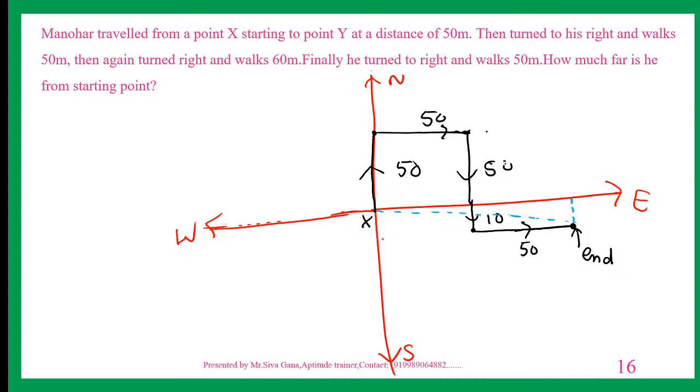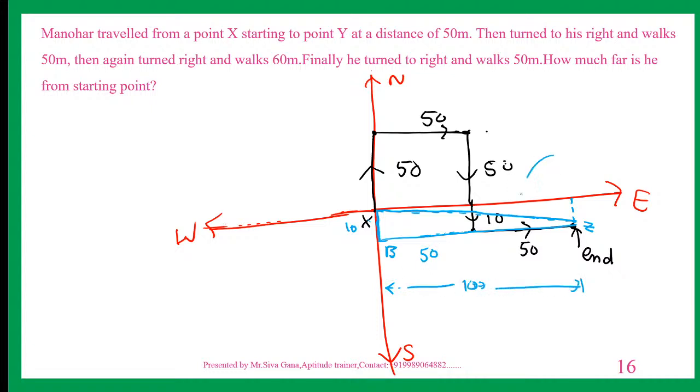Hypotenuse is this one. If I extend like this, XZB is a right angle triangle, right? So this is B, and this distance is how much? 10. This is 10, and this is how much? 50 plus this is also 50. So this is 100.